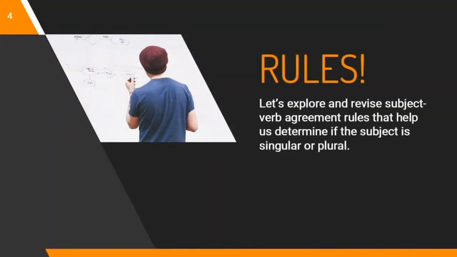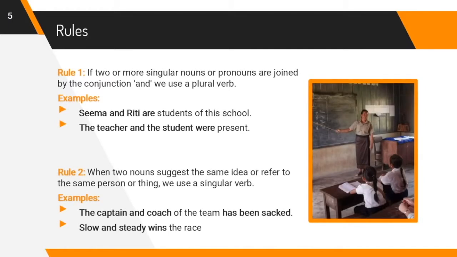Subject-verb agreement rules. We follow certain rules for subject-verb agreement. Let's explore and revise subject-verb agreement rules that help us determine if the subject is singular or plural. If two or more singular nouns or pronouns are joined by the conjunction and, we use a plural verb. For example, Seema and Reeti are students of this school. Second example, the teacher and the student were present.